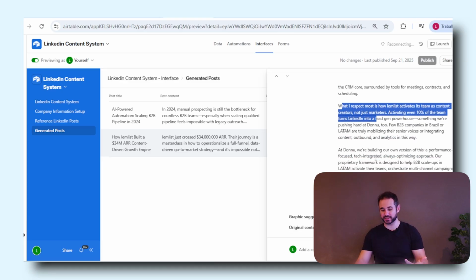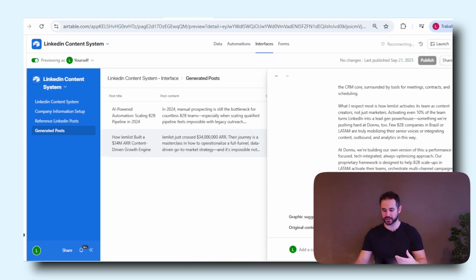So that's what it does here. And then, if you have ideas on how to turn your team into a content engine or want to share what's working for you, drop your perspective in the comments below, right? Of course, there are things here that need to change and be edited a little bit, but the post is 80%, pretty much all done. And from here, we could go and post on our LinkedIn profile, right?